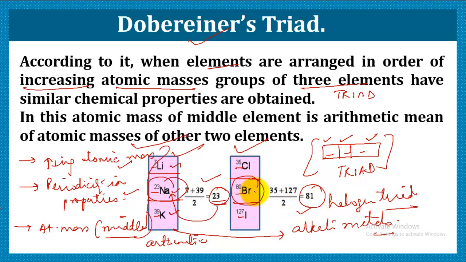So that means the atomic mass of the middle element was the arithmetic mean of the first and third element, that is chlorine 35 and iodine 127. And they all are halogens, that is, they are salt producing. So a lot of their chemical properties are similar.